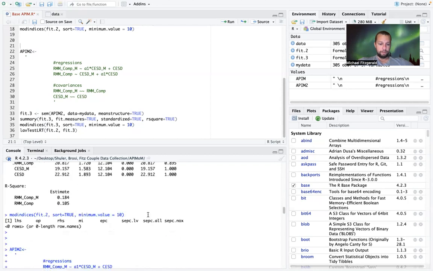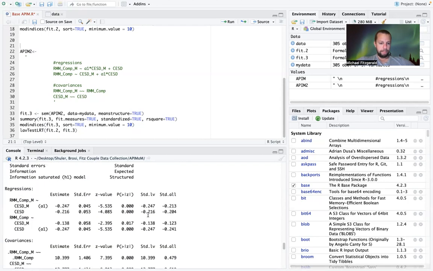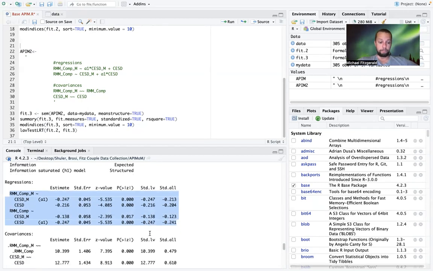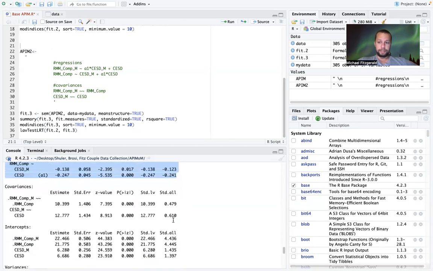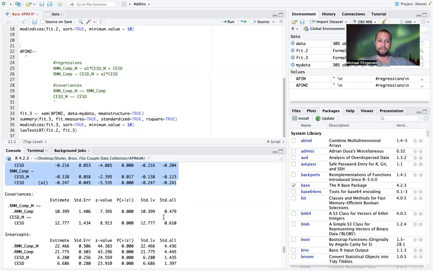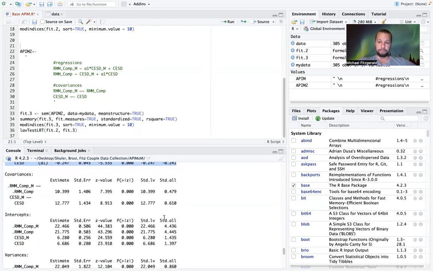So these were, again, from the first model, and then we scroll down to the second model, and all of our actor effects are significant, and all of our partner effects are significant, which tells us something's funky is going on, and we already kind of know what that is, because that chi-square statistic is telling us that it's not a good fitting model, and that we've actually done harm to the model by constraining those paths to be equal. All right, so this tells us that we need to go back to the drawing board, and we need to allow these paths to be freely estimated.